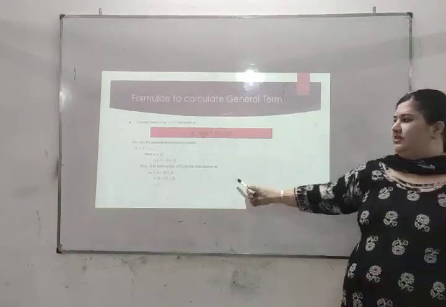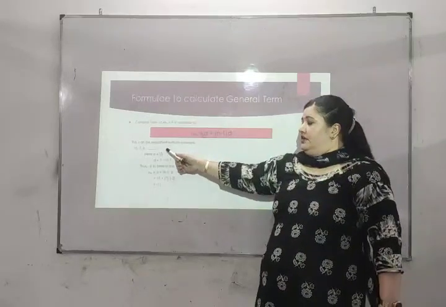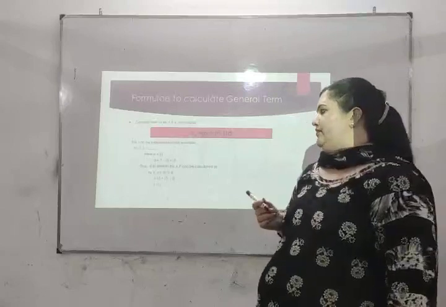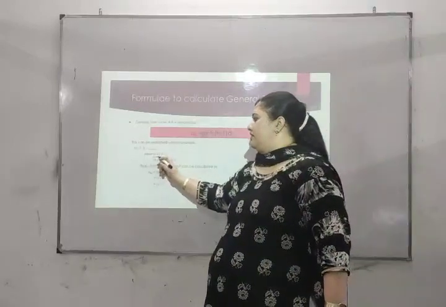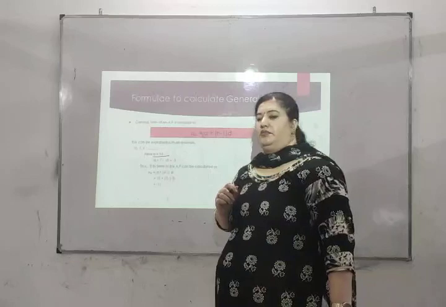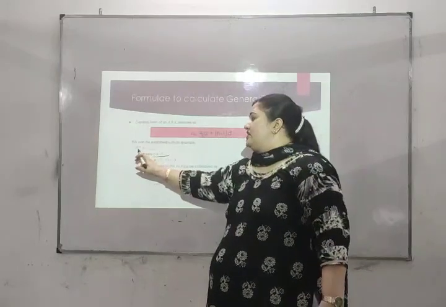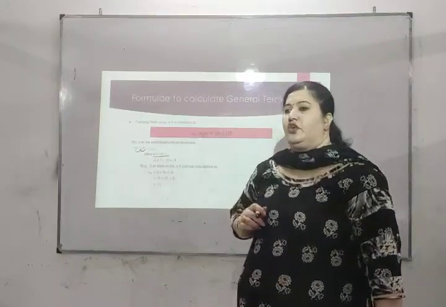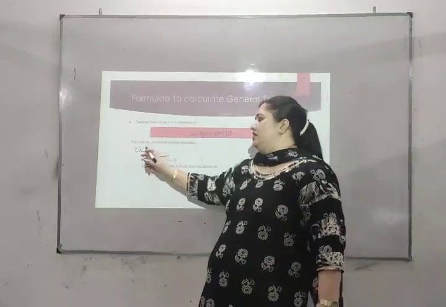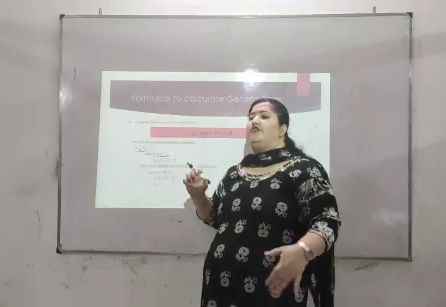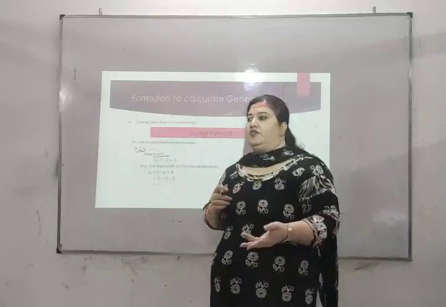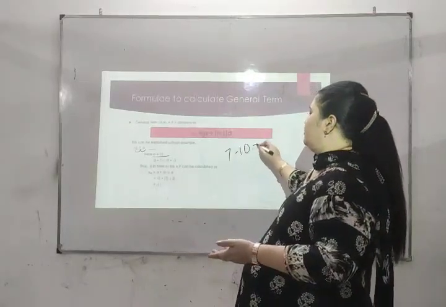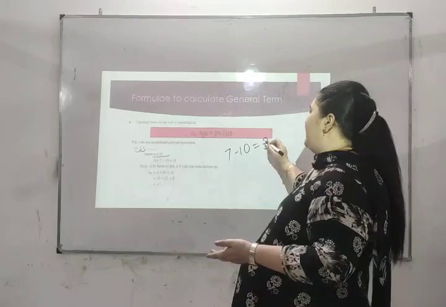Let us do one question related to this. Here it is given an AP 10, 7, 4 and so on. What is the first term here? 10. And what is the difference between two consecutive terms? It's not 3, it's minus 3, because we are to subtract the first term from the second term. Here first term is 10 and second term is 7. So 7 minus 10 is minus 3.